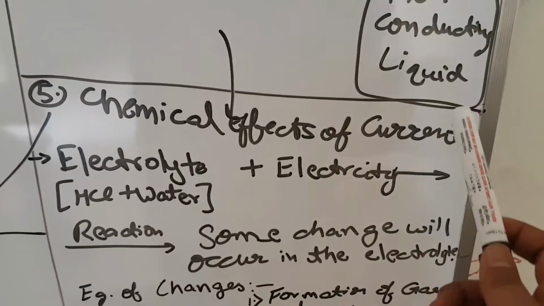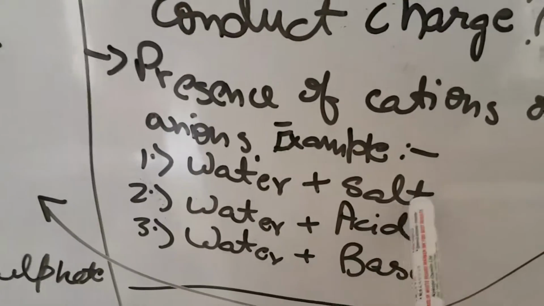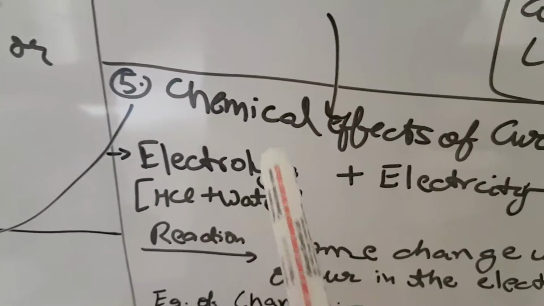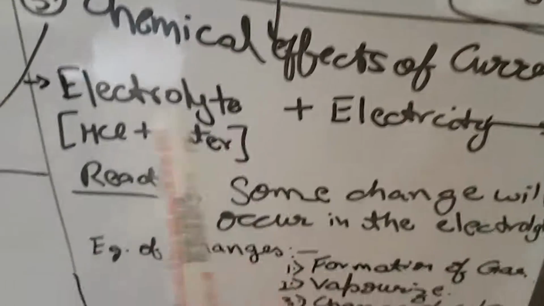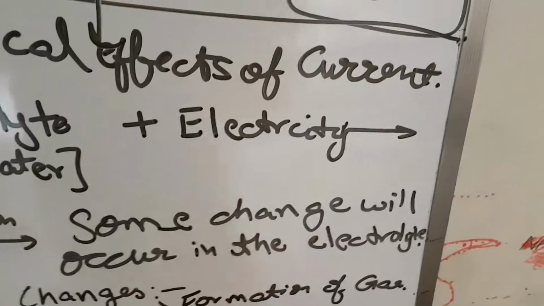Chemical effects of current. If we mix an electrolyte like HCl plus water, or base plus water, or a salt plus water, which is a mixture of acid and base, we will get a good electrolyte. Now if electricity is passed through this electrolyte, some reaction will take place. Some change will occur in the electrolyte of the following type.